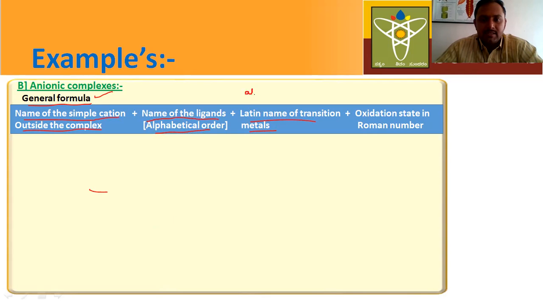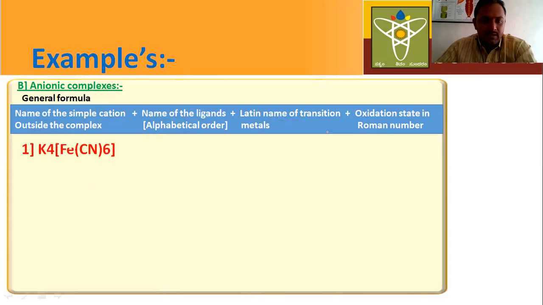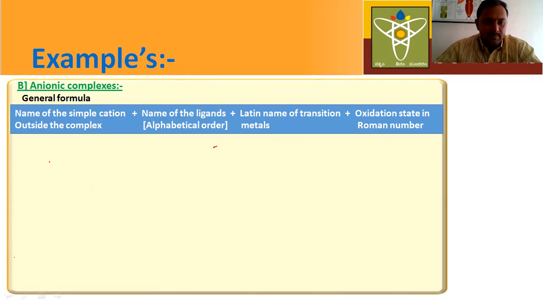We have already discussed this. Finally, you have to mention the oxidation number in Roman numerals. Now let us consider an example here. We don't know the name of this compound. Now let us write the name for this compound.